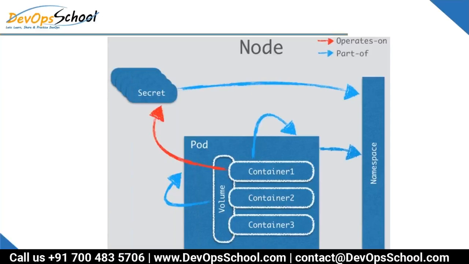So in this image you see very clearly the pod is a part of the namespace, the volume is a part of the pod, the container is a part of the pod, and all the containers you have in a pod can reference and access the volume attached to the pod. Is that clear for everyone? Yes, sir.